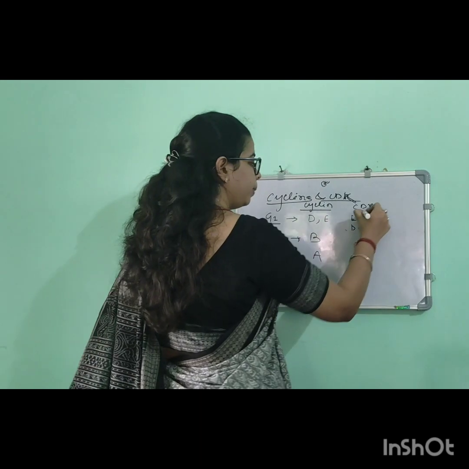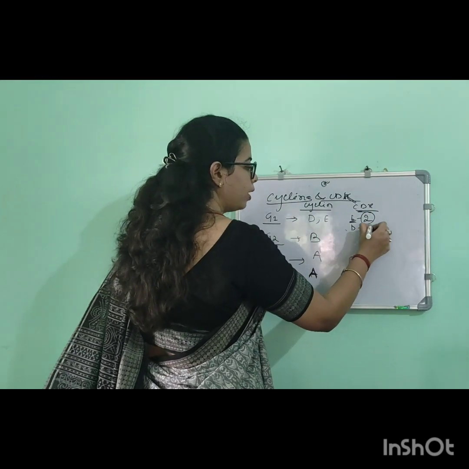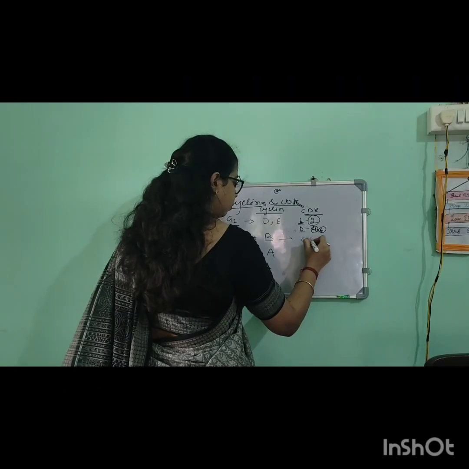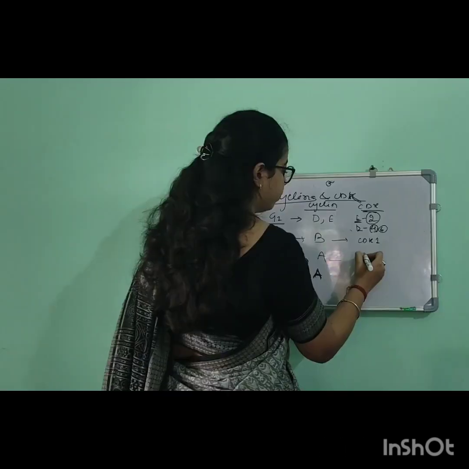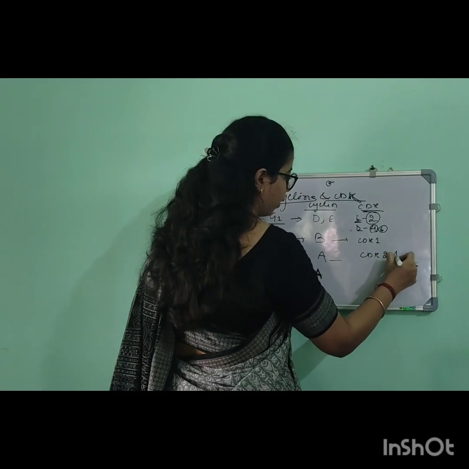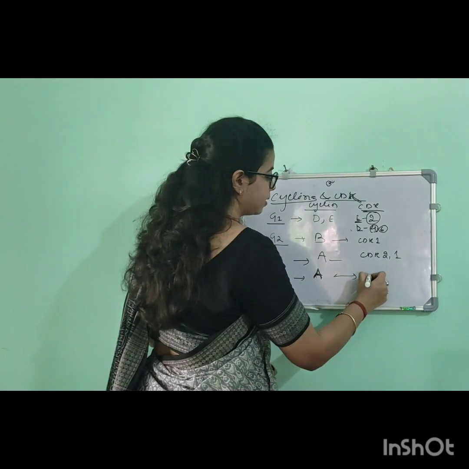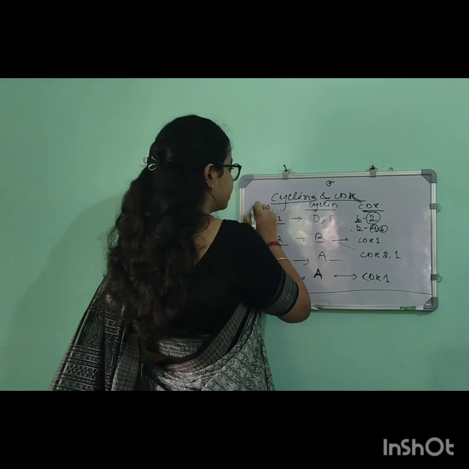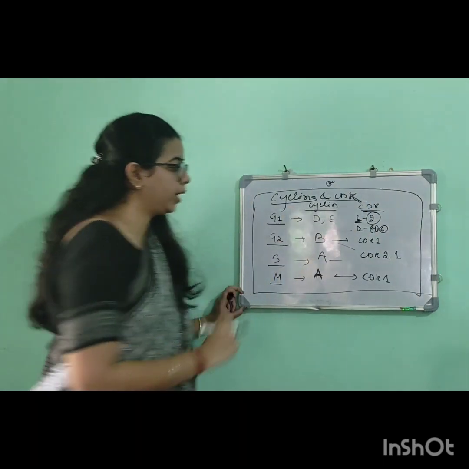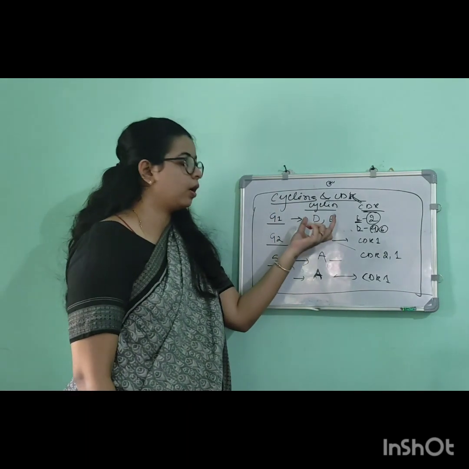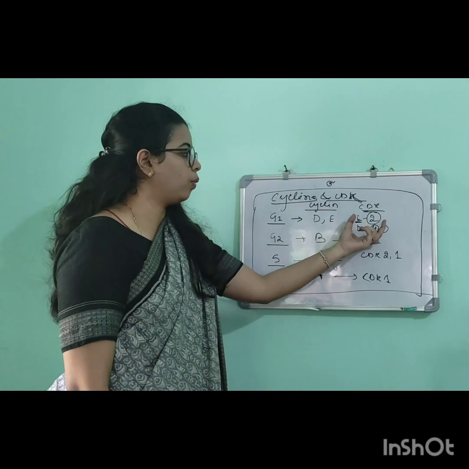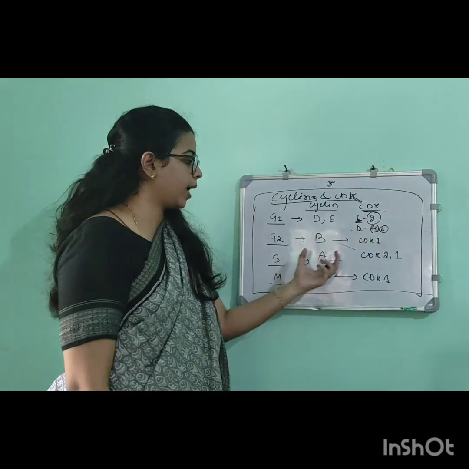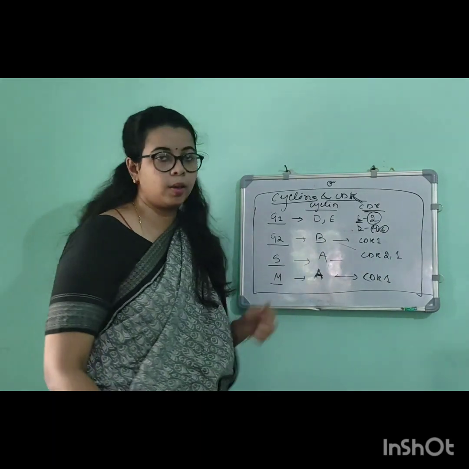CDK 2 will be present for the E cyclin and 4 and 6 will be present for the D cyclin. And for B, CDK1 will be present. For A, CDK2 and 1, and for M that is CDK1. This chart is very important from the exam point of view. During the G1 phase, which types of cyclins are present and what is the CDK: G2 B CDK1, S A CDK2 and 1, and M is CDK1.